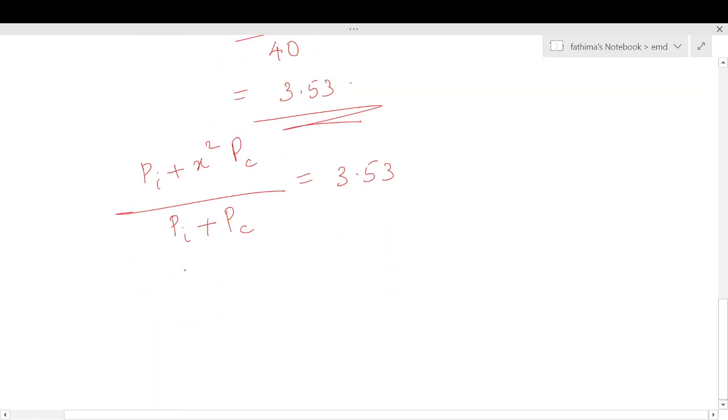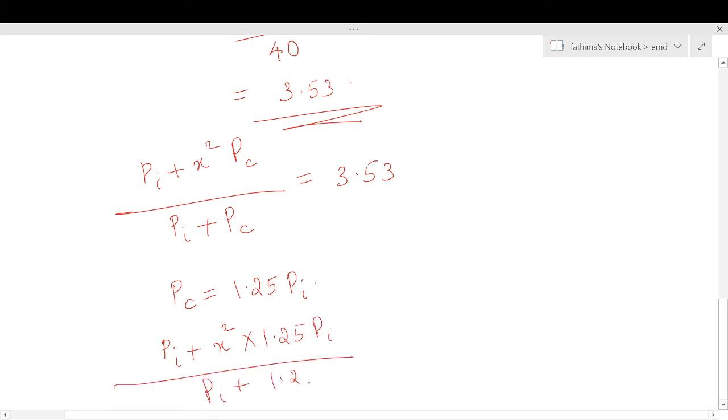So Pc is 1.25 Pi, and we can substitute for Pc in this expression: Pi plus x square into 1.25 Pi divided by Pi plus 1.25 Pi is equal to 3.53.